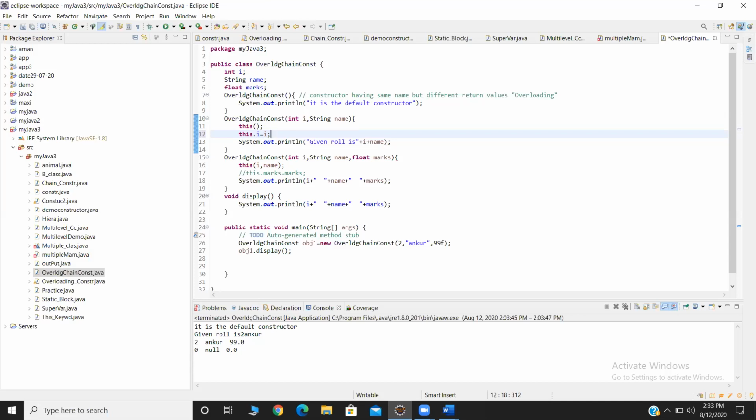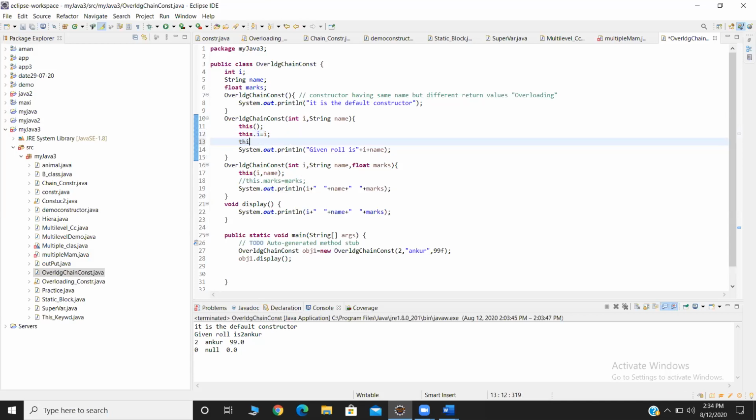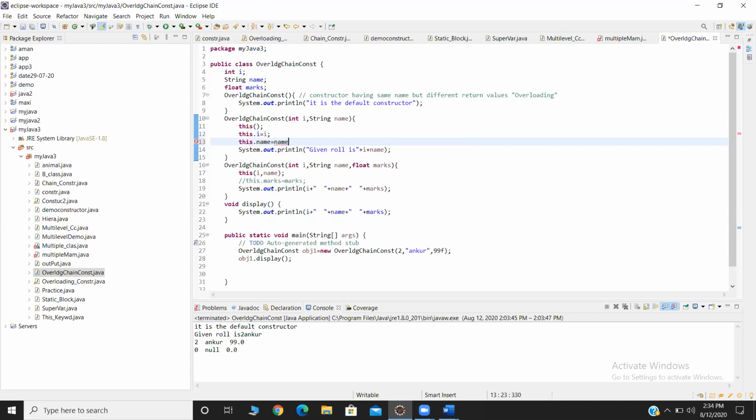Yes, ma'am. And after line number 12, write this dot name equals to name. Now you are passing some value, and in line number 7 you are accessing this value.